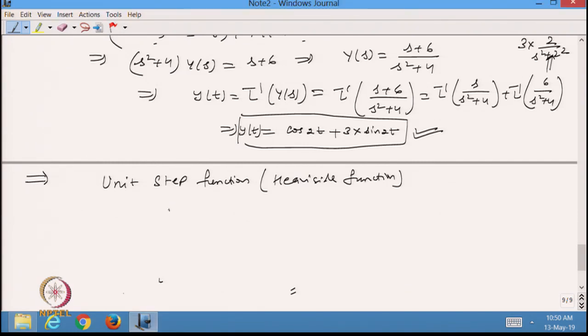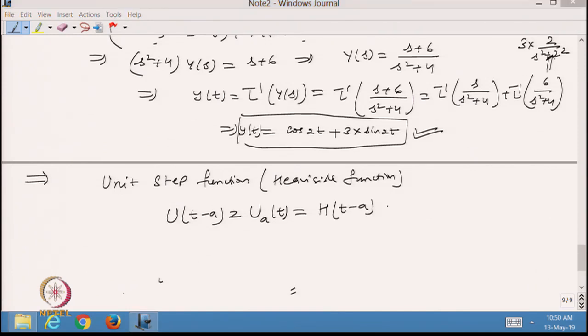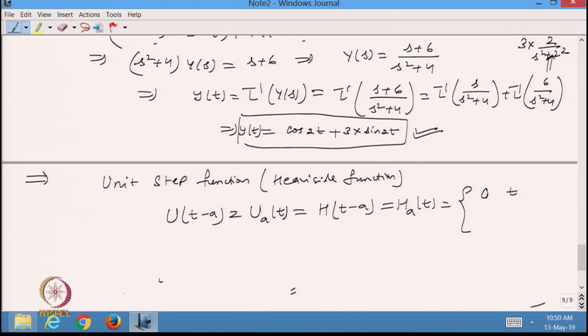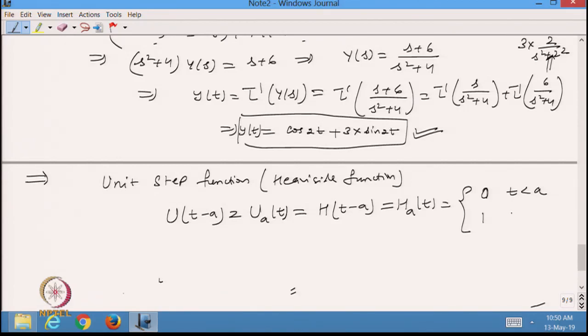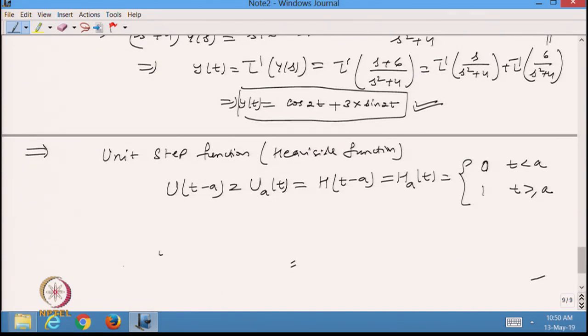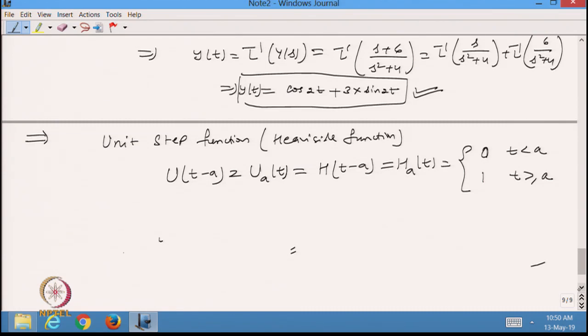I know that the unit step function u(t minus a), sometimes we write as u_a(t), sometimes as Heaviside H(t minus a) or h_a(t). This function has value 0 when t is less than a, and its value is 1 when t is greater than or equal to a. So, this is a step function with step width 1, which we already know.